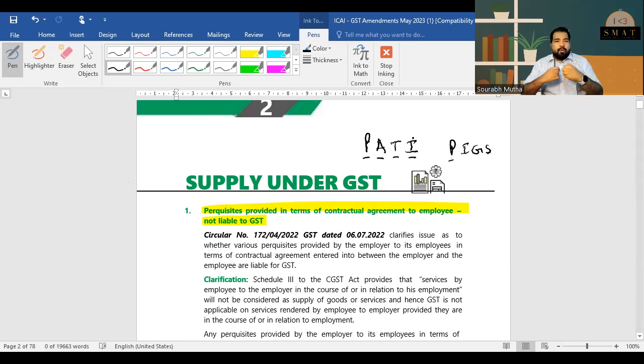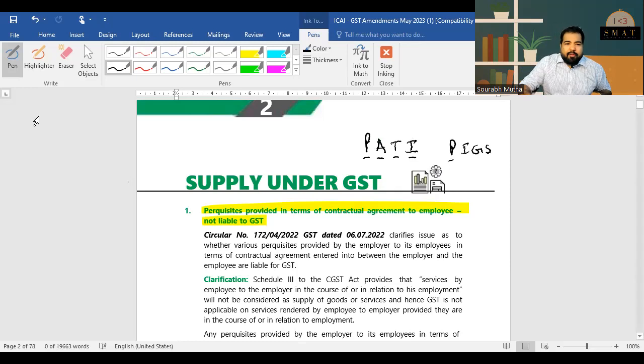Now the definition of prohibited goods has expanded. So only one thing I want to add there, that if there are any bricks, basically when you construct a house, there are bricks, roofing tiles, etc., bricks made of different earthen materials, all those have also been introduced in prohibited goods.